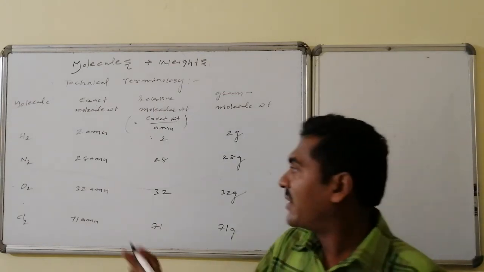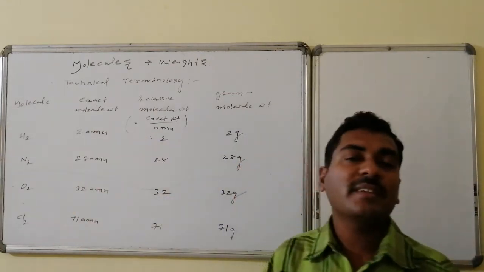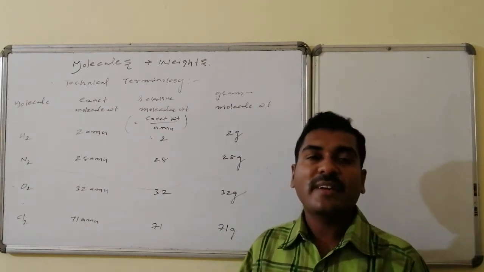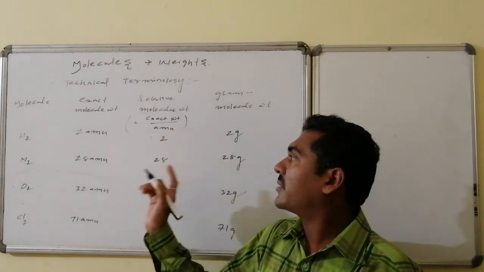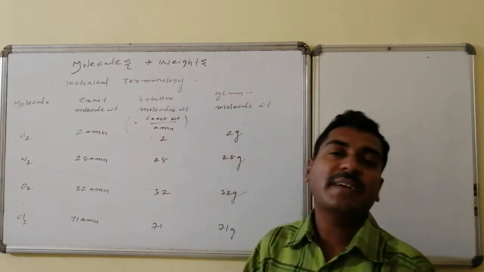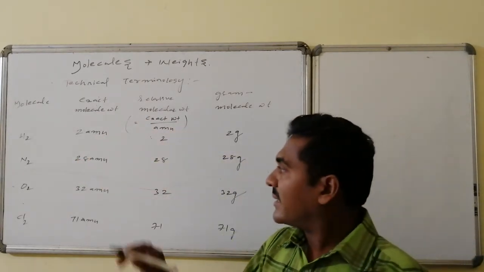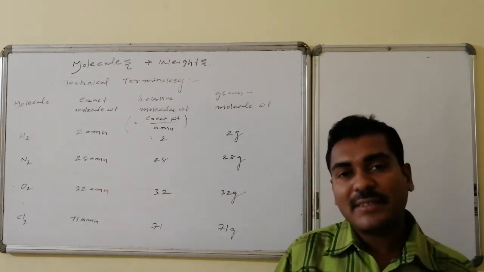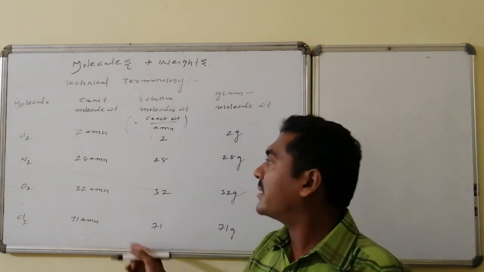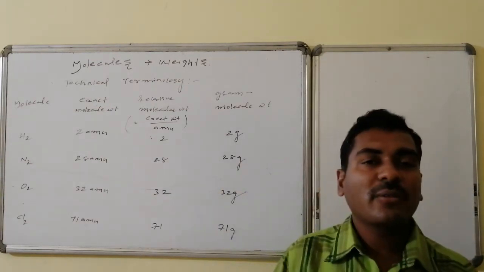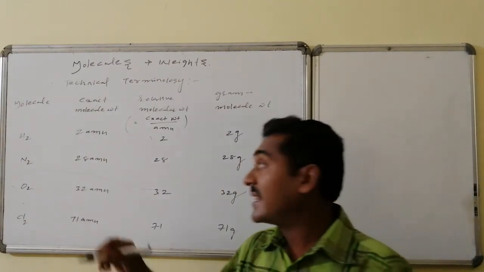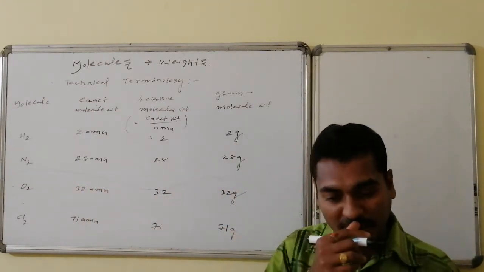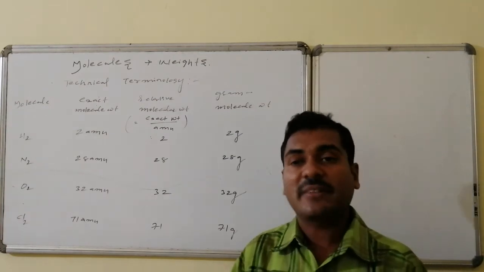That is, if I represent the exact molecule weight without the unit AMU, then it is said to be the relative molecule weight. So relative molecule weight is the weight in AMU divided by AMU. In that way, the relative molecule weight of hydrogen, being exactly 2 AMU, is 2. Similarly, nitrogen 28, oxygen 32, chlorine 71.